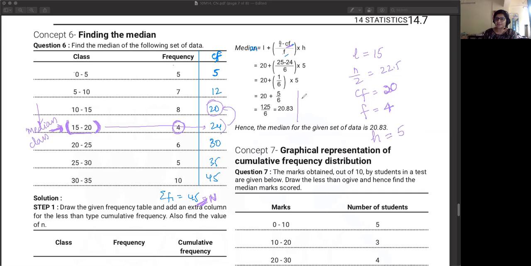So ideally it should be 15 plus n by 2, which is 22.5 minus 20 upon 4 into 5. So 15 plus, this will be 2.5 into 5 by 4. So this will be 12.5 by 4. 15 plus 3 point something, are you getting something? Yeah, 18 point this thing. Yes. Oh, you added 22.5 plus 20. Acha, acha, that's why.